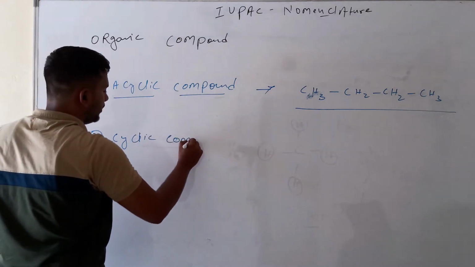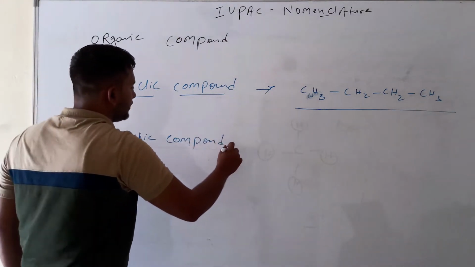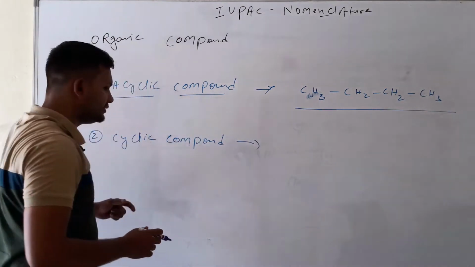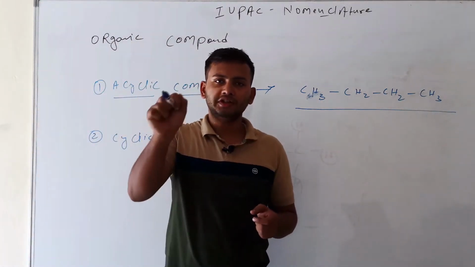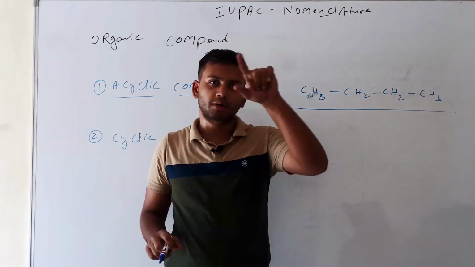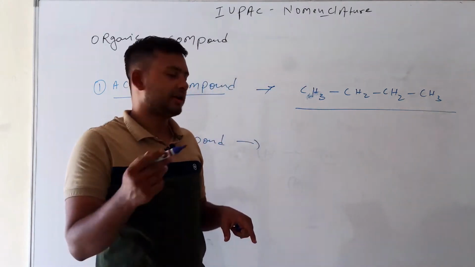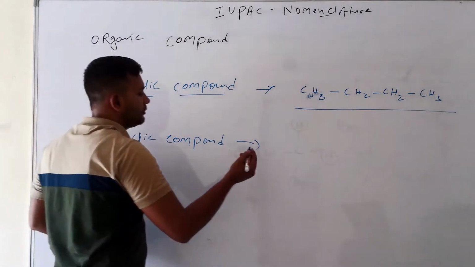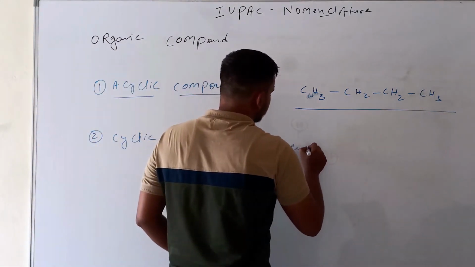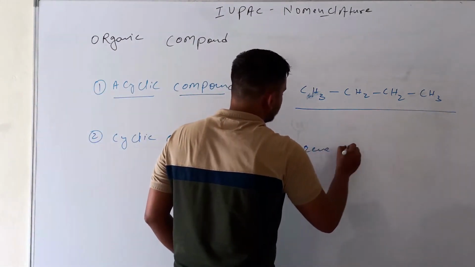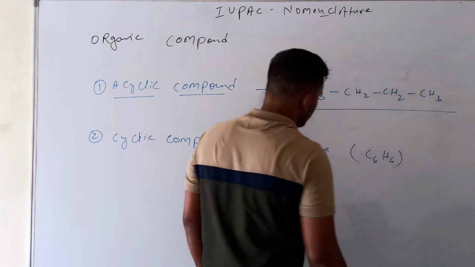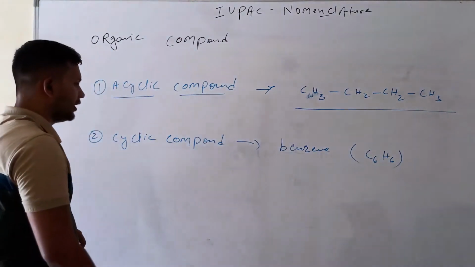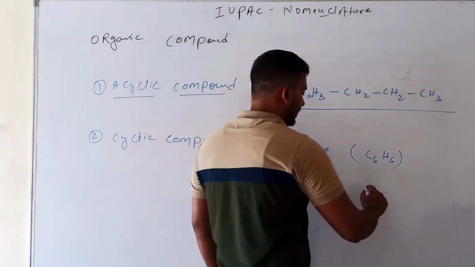Cyclic compound means a cycle. A cycle means a compound whose carbon atoms repeat to complete 360 degrees, making a circle, like benzene, C6H6. We call a compound with a ring structure like this a cyclic compound; this is the benzene structure.